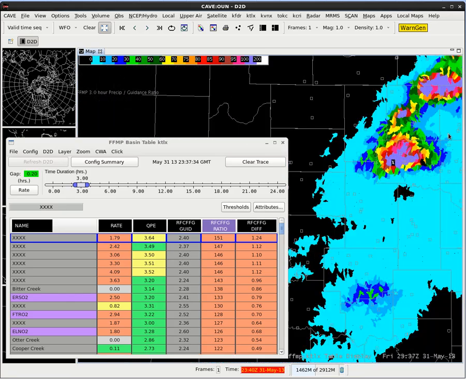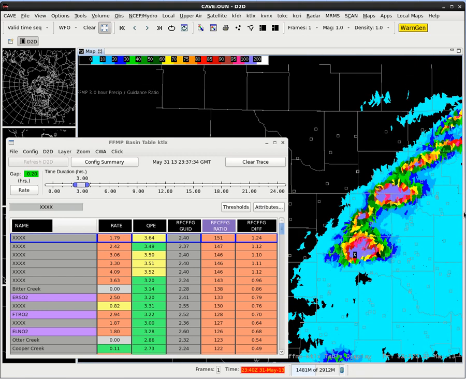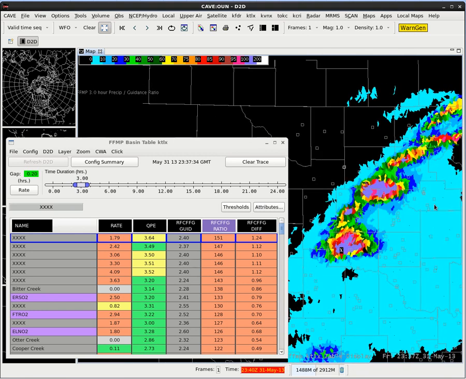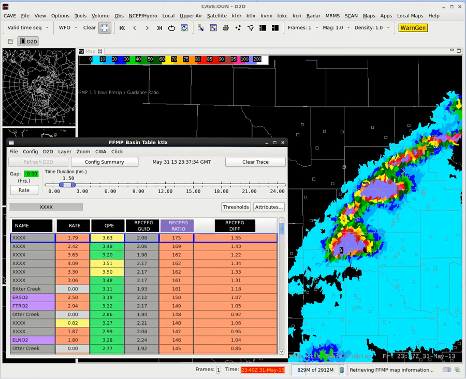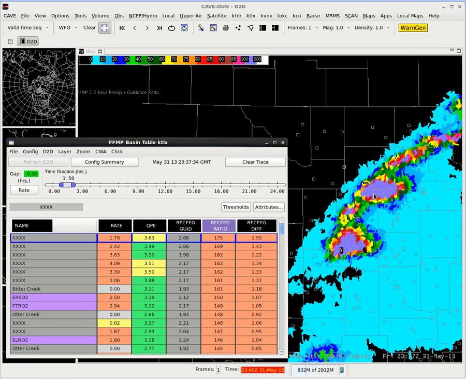So the neat thing about this ratio display is that the color table really pops at 100%. So whenever your QPE meets your flash flood guidance for that duration that you specify, anywhere that's purple is going to be exceeding flash flood guidance and has a flash flood threat if you believe your precip source and if you believe your guidance. And there's a lot of uncertainties with both, so it's not just a warn on purple here, but it's just something to clue you in as a place to look more carefully.